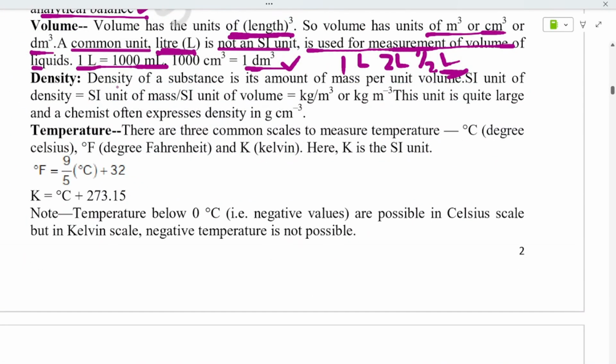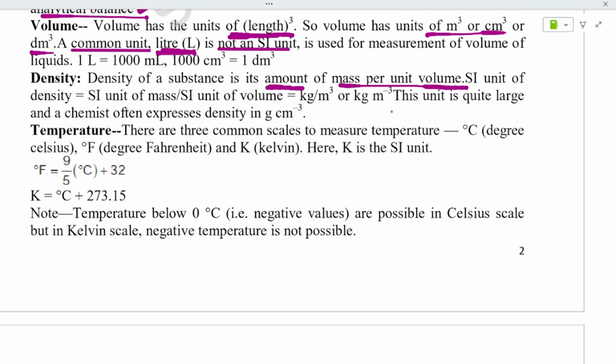And if you have to find density, it is the amount of mass per unit volume. Okay, you can read the definition of density as, density of a substance is nothing but the amount of mass per unit volume. How much mass is present per unit volume, that is the density. And the SI unit is kg per meter cube, and they have written it as kg divided by meter cube, right?